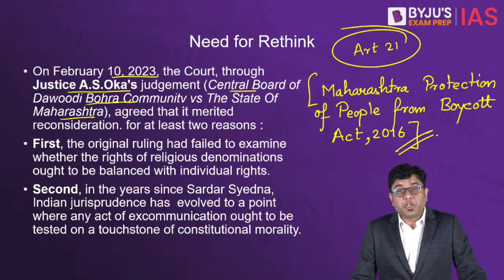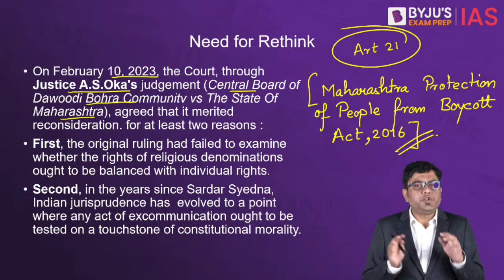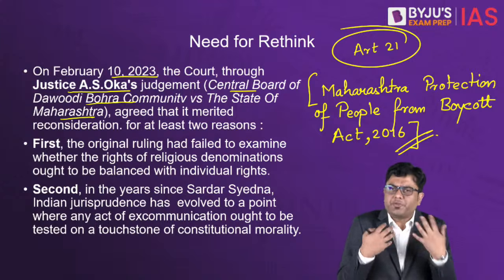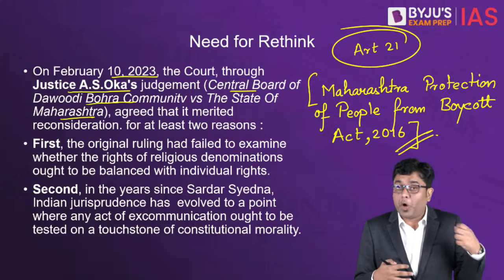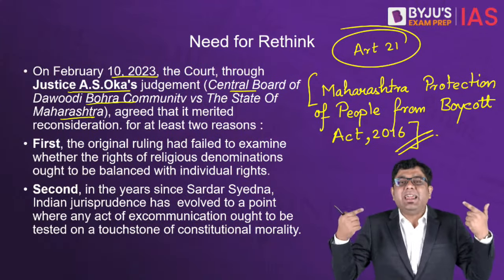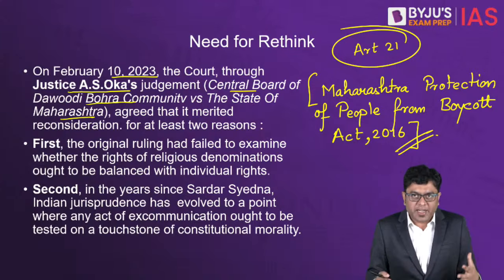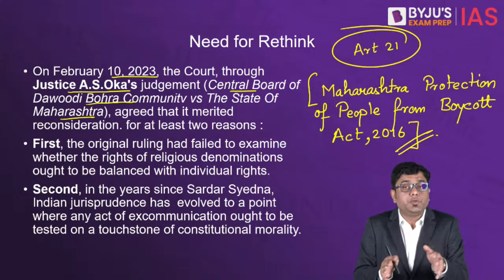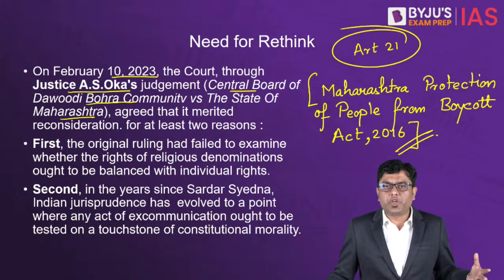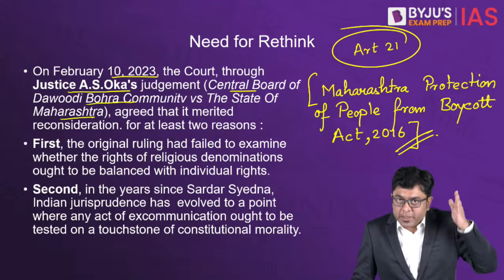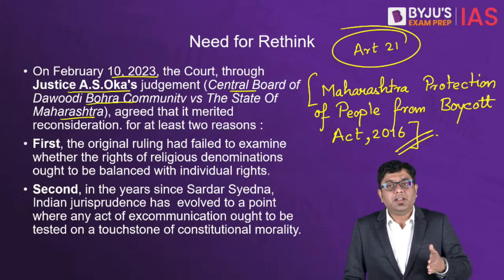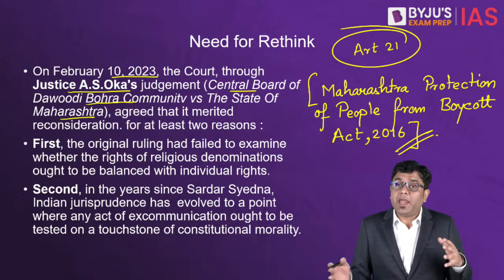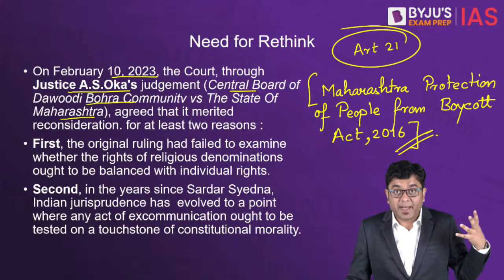So as per the provisions of this act, any individual needs to be protected from a kind of social boycott, because we have talked about the ill impacts of the social boycott not only on the individual but on the psyche and the mentality of the entire community itself. So that is where, as per the regulations of this act, an individual needs to be protected from it. Wherever such social boycotts are taking place, that needs to be stopped immediately. Now, this again stood in the way of that earlier Supreme Court judgment which allowed the head of the Dawoodi Bohra community to excommunicate anyone that he or she desired, isn't it?